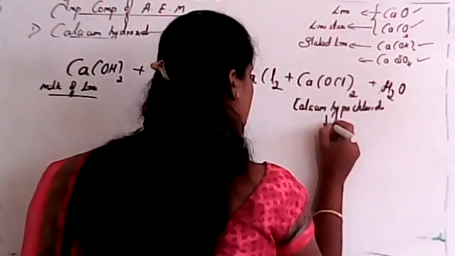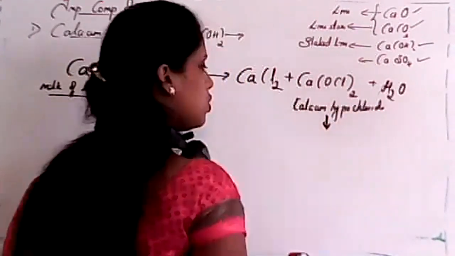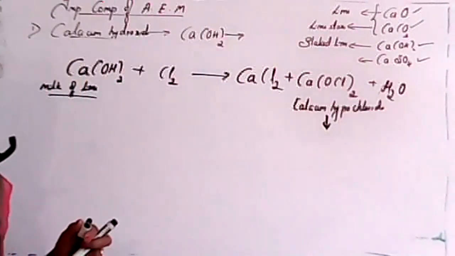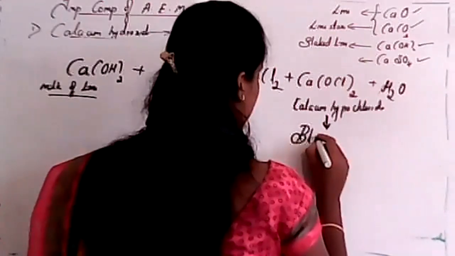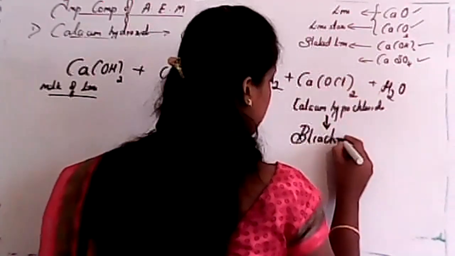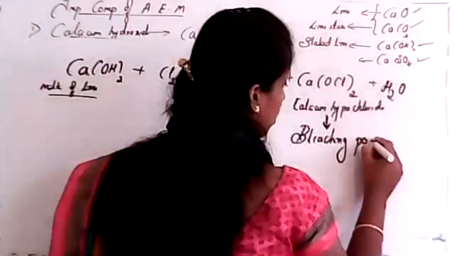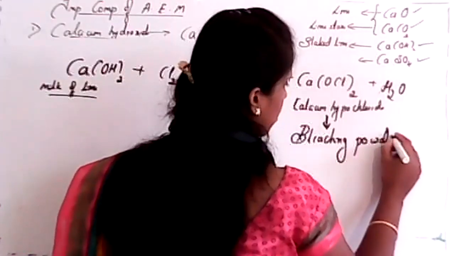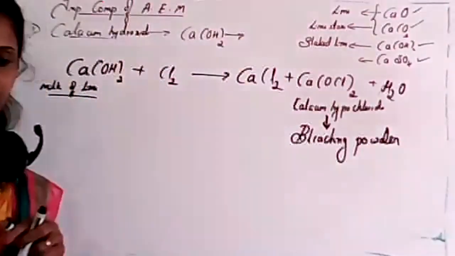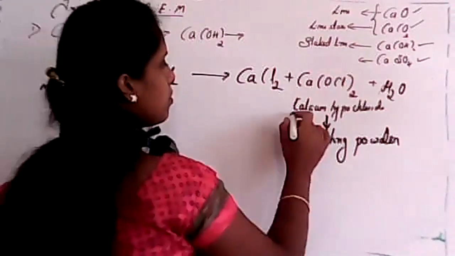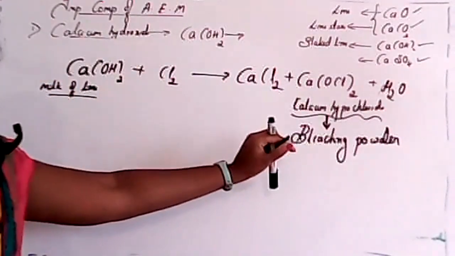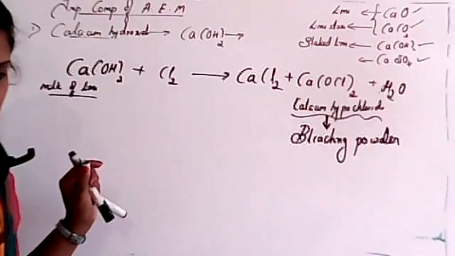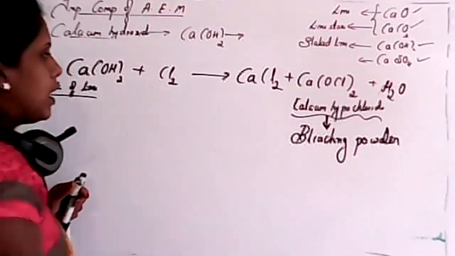And this is important because it is used to prepare what? Bleaching powder. We know bleaching powder, isn't it? This is calcium hypochlorite, which is used for the preparation of bleaching powder. Is it clear, student? So this is very important.